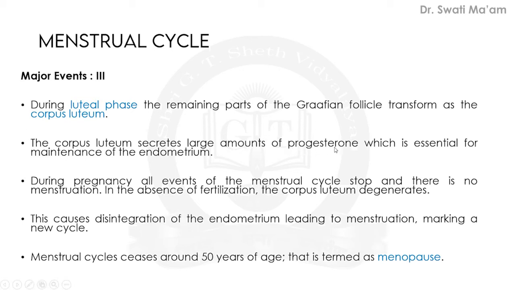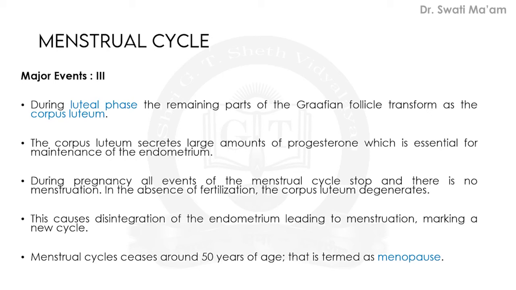Now the work of the progesterone hormone comes when the egg is fertilized, and it is followed by pregnancy. During pregnancy all the events of the menstrual cycle will stop and there will be no menstruation. Other types of changes will then follow in the female's body, in the uterus. If the ovum is not fertilized, then in the absence of fertilization the corpus luteum will degenerate and a new menstrual cycle will begin. So this cycle repeats the whole time.